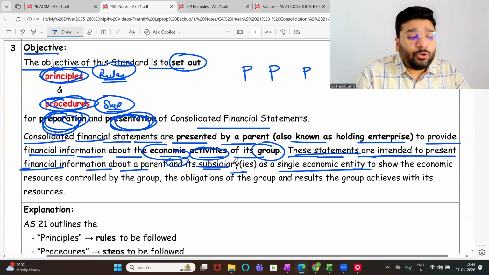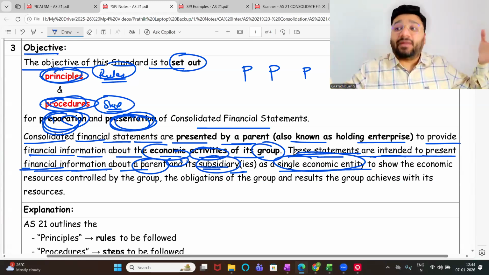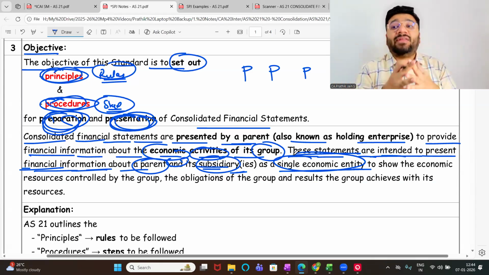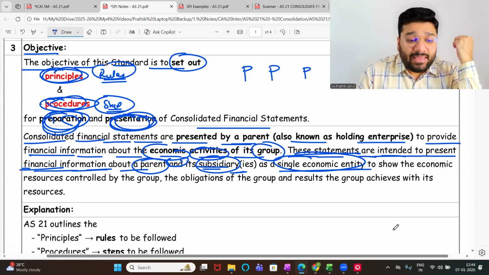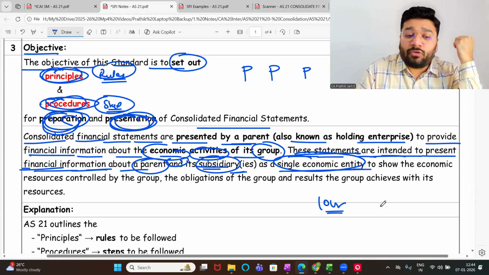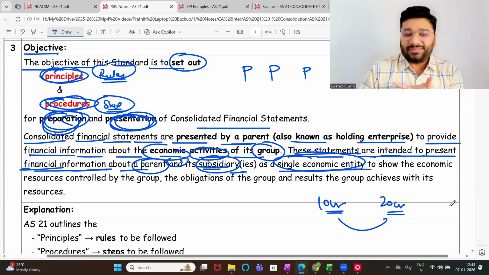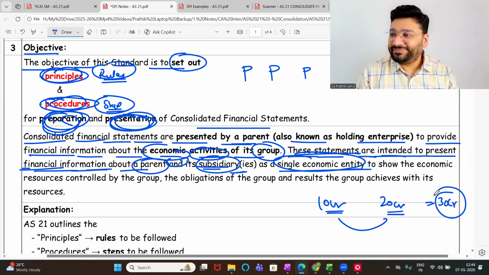These CFS are intended to present the financial information about a parent company, holding company, and subsidiaries as a single entity. The financial data which is scattered in multiple companies, in multiple balance sheets, multiple P&Ls, we are combining everything and putting in one single P&L. Turnover of KVA, let's suppose 10 crore. Turnover of FFLA, 20 crore. Individually, okay. I want to know the total. So in CFS, I have 30 crore.